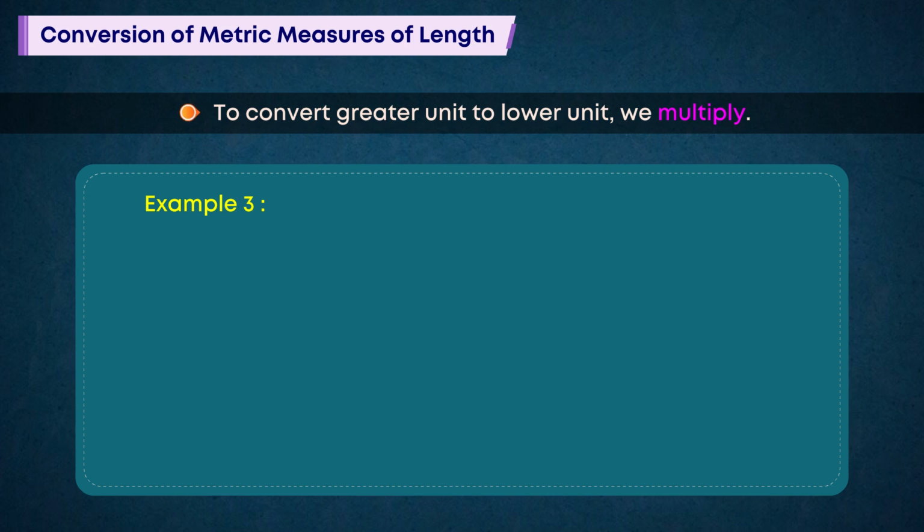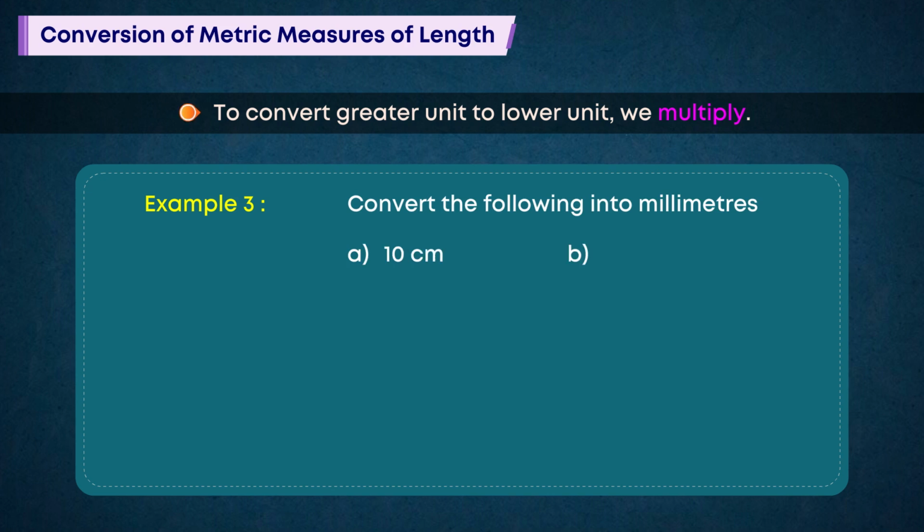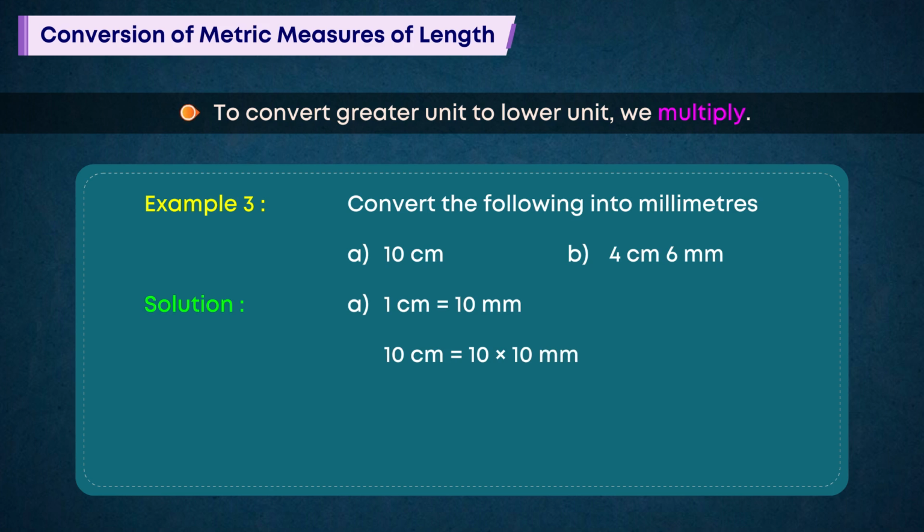Example 3. Convert the following into millimeters. A. 10 centimeters. B. 4 centimeters 6 millimeters. Solution. A. 1 centimeter is equal to 10 millimeters. 10 centimeters is equal to 10 into 10 millimeters, which is equal to 100 millimeters.